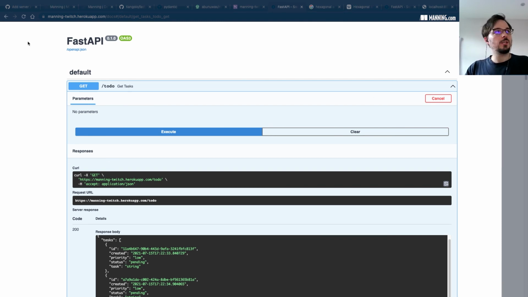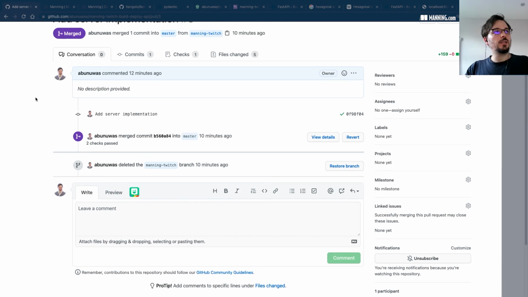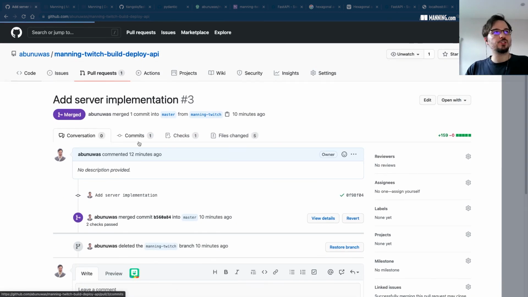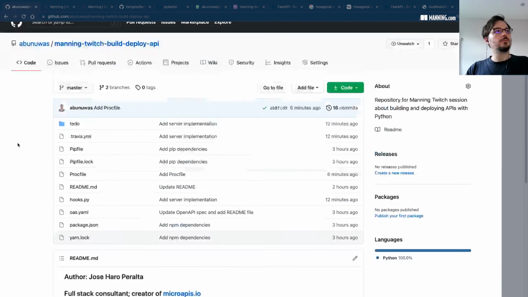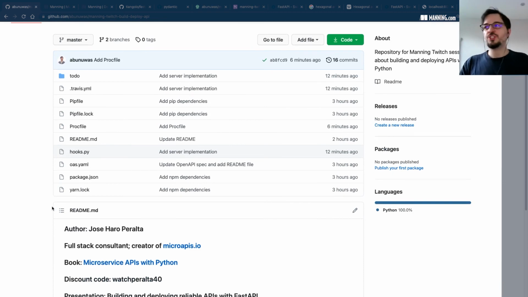Like I said before, everything is available in this repository. You can check everything here. All the code is now here because we just merged it.